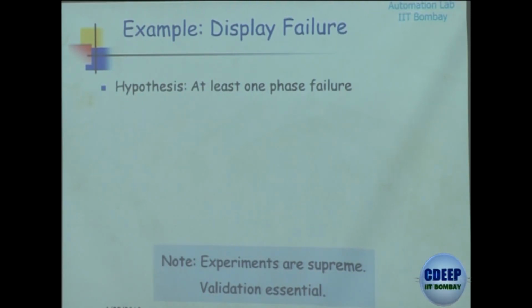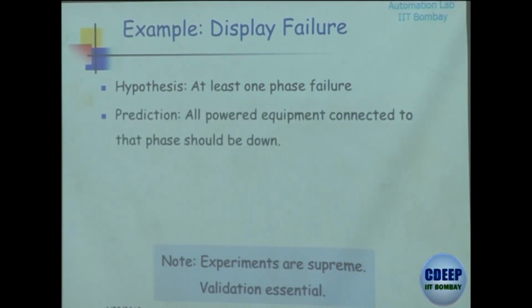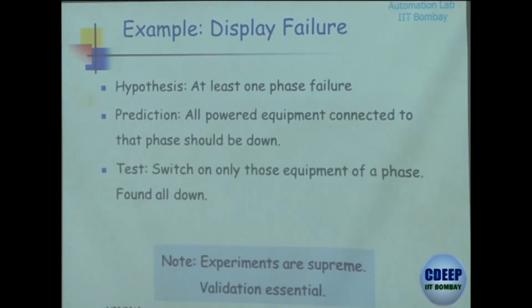Anybody can do this experiment. So how do you know that it is failed? That particular phase, maybe that the device itself has failed. So if your hypothesis is that one phase has failed, and there are 5 other equipment connected to that phase, the logical thing is to come up with an experiment that checks all other equipment connected to that. So we switch all the equipment that are connected to that, and suppose we found that they are also not working. Suppose this is found true, then we accept this hypothesis and go ahead.